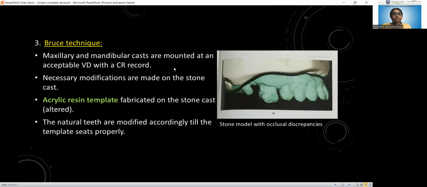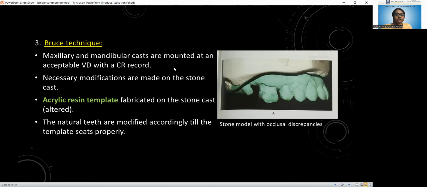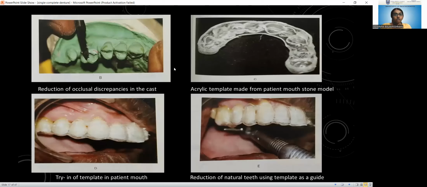When the template seats properly inside the patient's mouth, that is, the fit on the cast becomes similar to the fit on the natural teeth, we can stop the modifications. Likewise, using this acrylic resin template, we modify the occlusal plane. In figure A, you can see supra-erupted molars, and we reduce them on the cast.